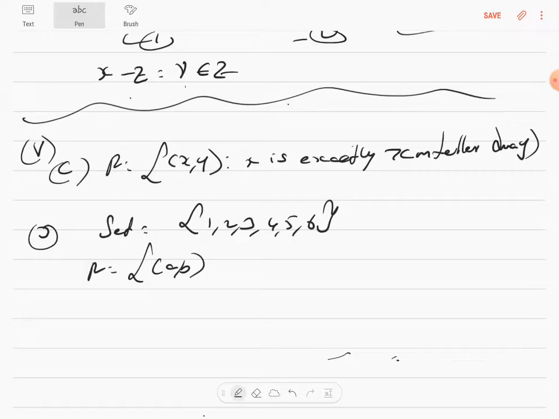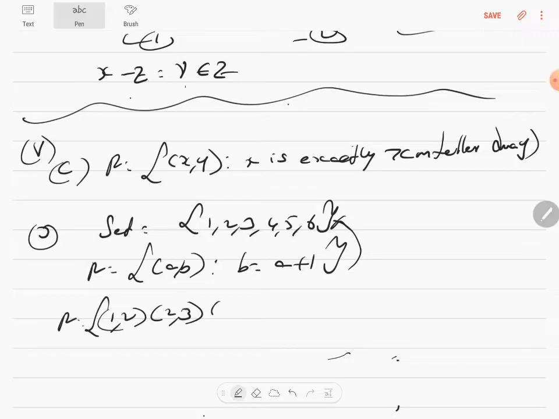Okay. R is equal to (a, b), where b is equal to a plus 1. The second element is 1 greater than the first element, correct? So all of them have to belong to this. So what will you write? You will write: if a is 1, b is 2; a is 2, (2, 3), (3, 4), (4, 5), (5, 6), (6, 7).